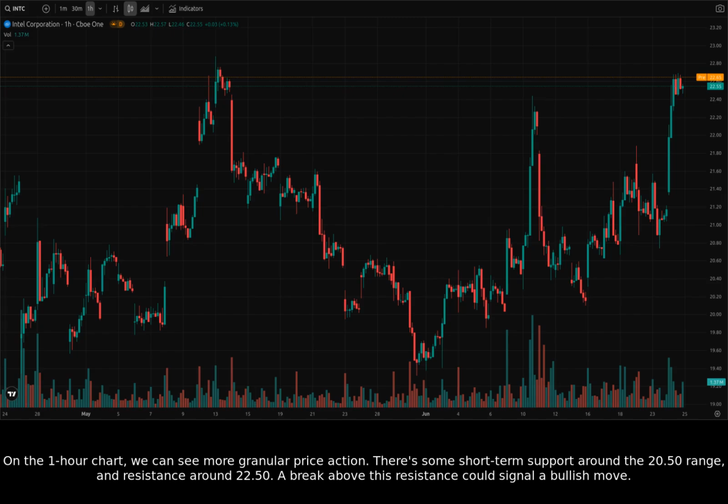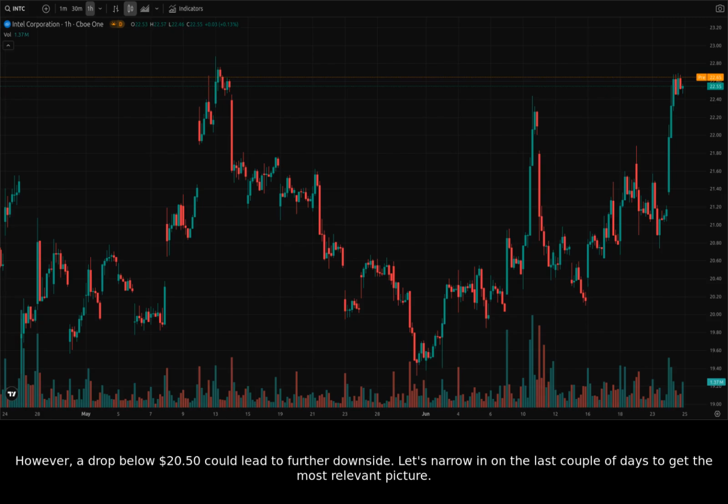On the 1-hour chart, we can see more granular price action. There's some short-term support around the 20.50 range and resistance around 22.50. A break above this resistance could signal a bullish move. However, a drop below $20.50 could lead to further downside. Let's narrow in on the last couple of days to get the most relevant picture.